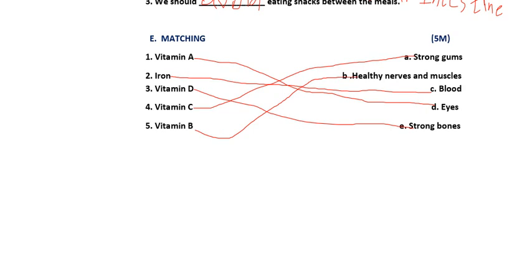So I am saying the answers. First one, vitamin A goes to D. First one is D. Next, iron is blood, so C. Next, vitamin D means strong bones, that is E. Third one is E, your answer. Fourth one is A, strong gums. Fifth one is vitamin B, healthy nerves and muscles. This is your answer. Okay, moving to the next bit.